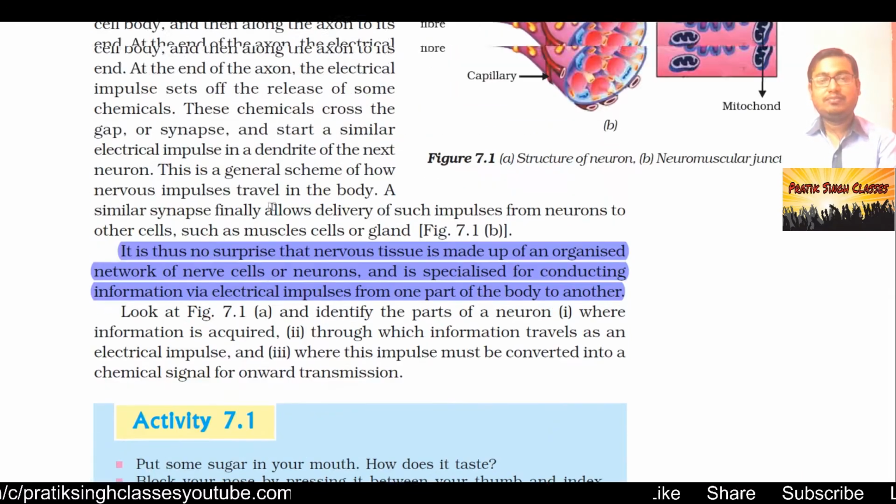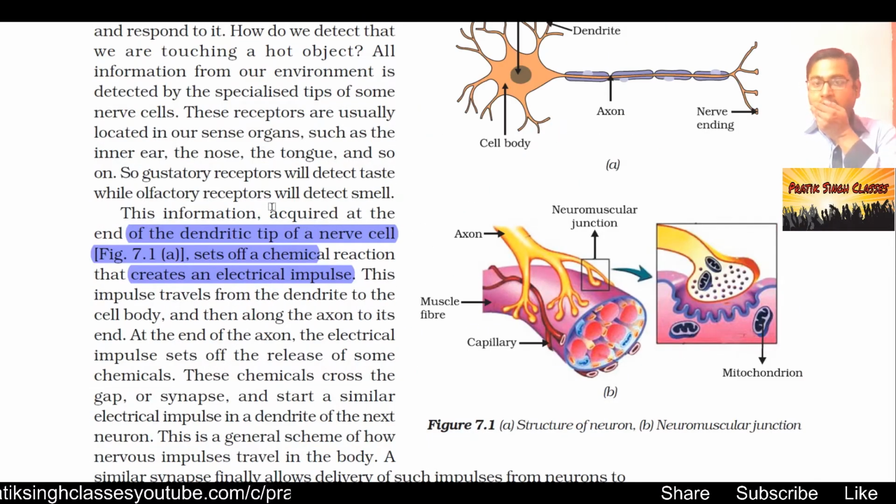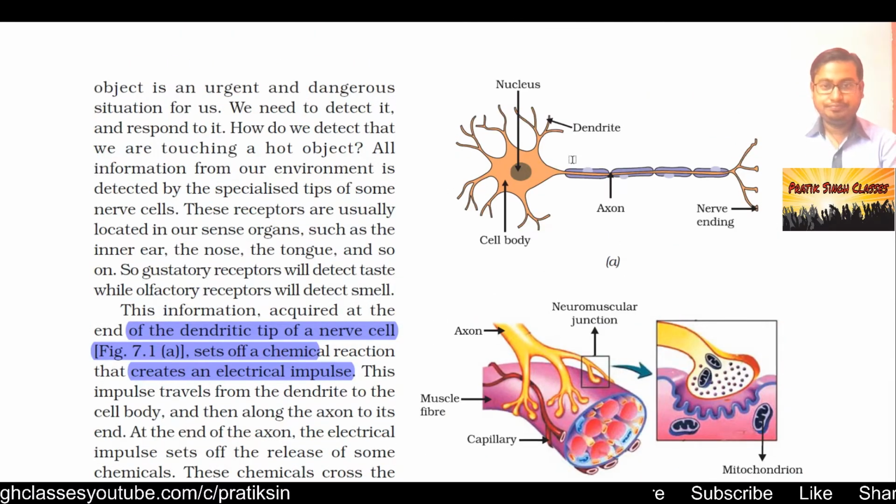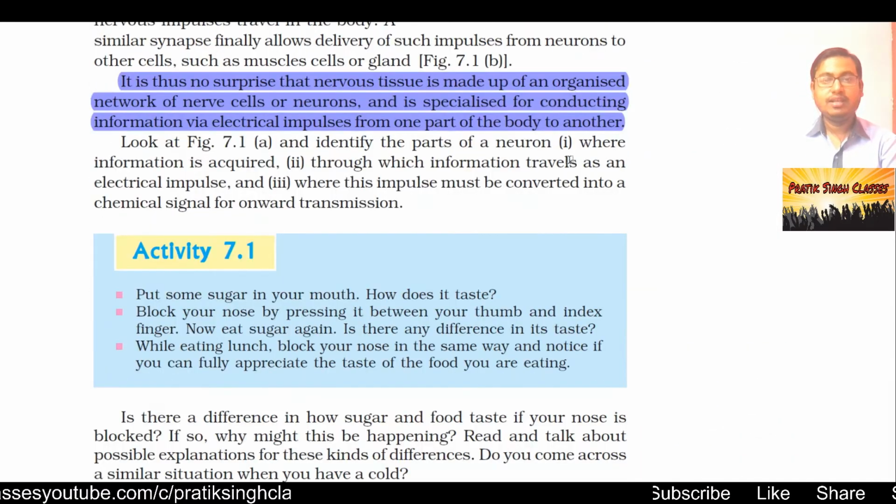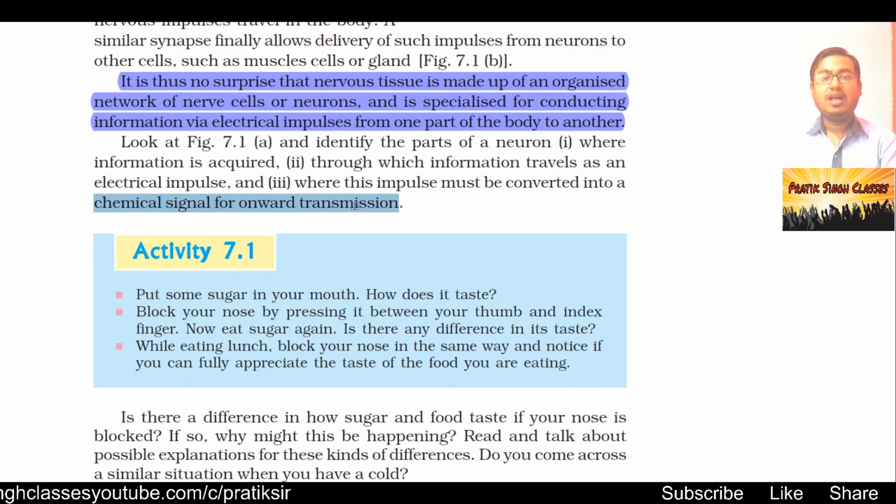Look at figure 7.1a given here, and identify the parts of the neuron where information is acquired, through which information travels as an electrical impulse, and where the impulse must be converted into a chemical signal for outward transmission.